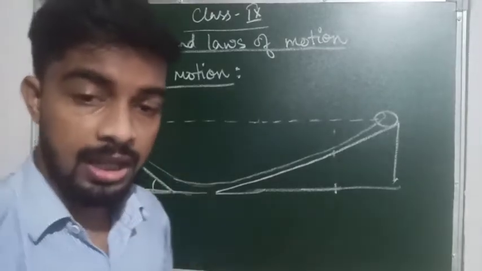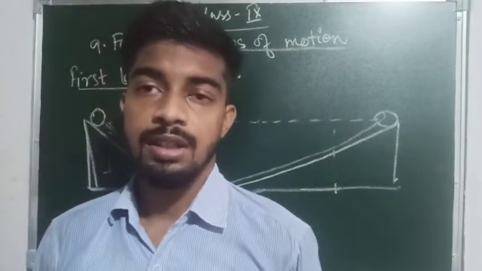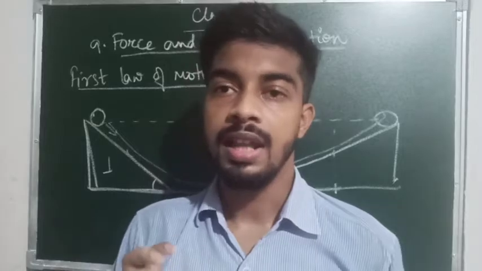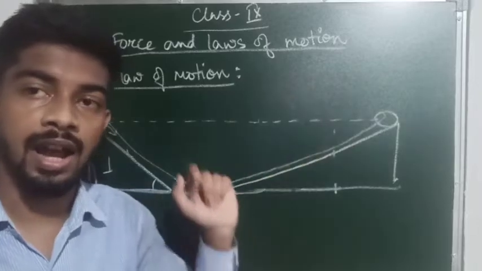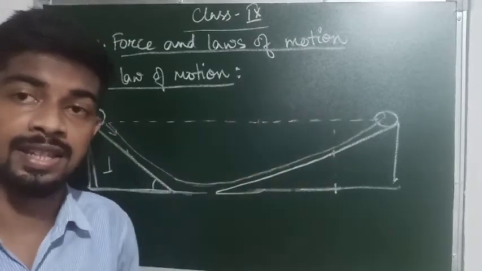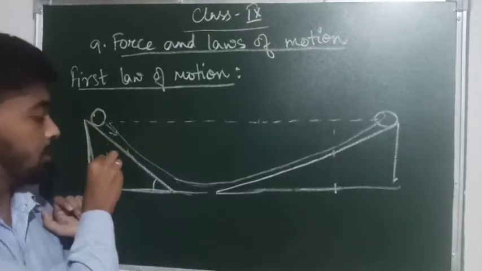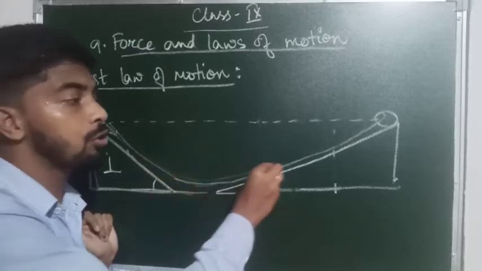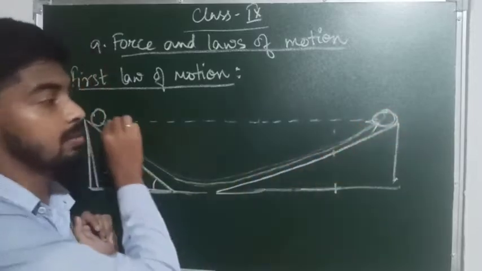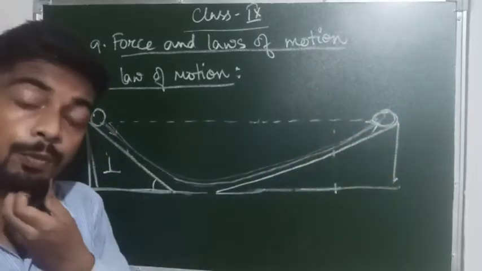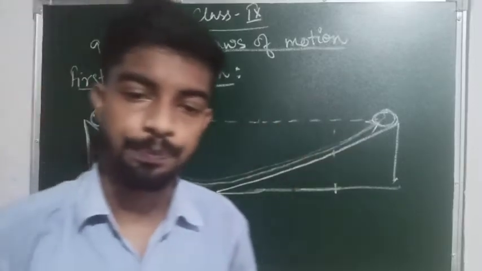So from there he got the idea, or he got an experiment in which he showed that if an object is left from a certain height, it always goes to another certain height, such that both the heights are the same. That means whatever force was in this ball from the first slope, the ball always used to go to that other slope to attain that certain height only. Means the height for both the endings, for both the events, starting and ending, used to be the same.